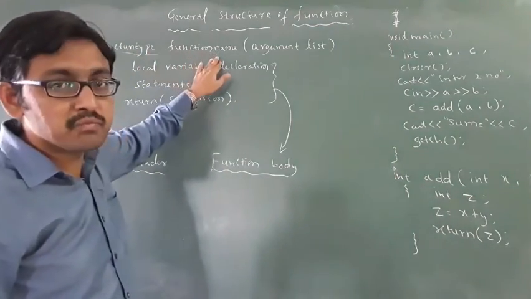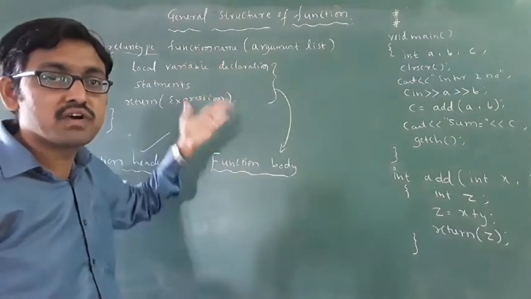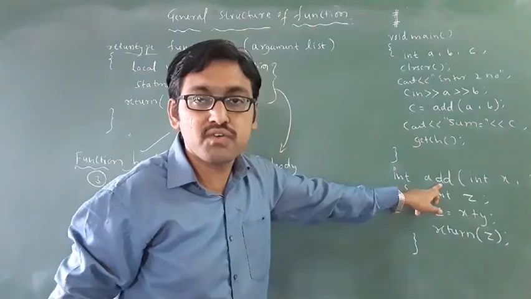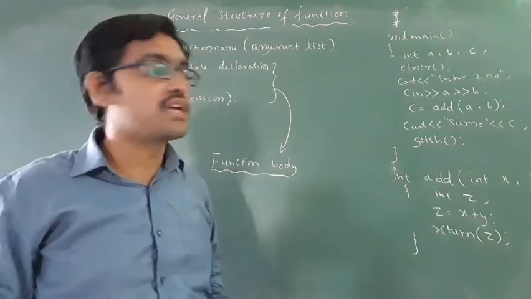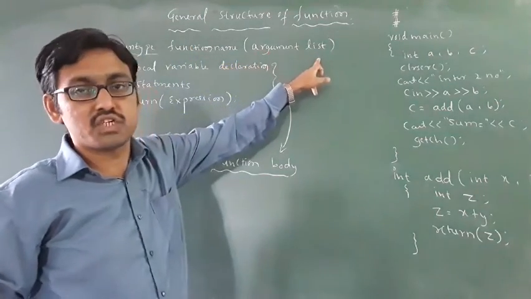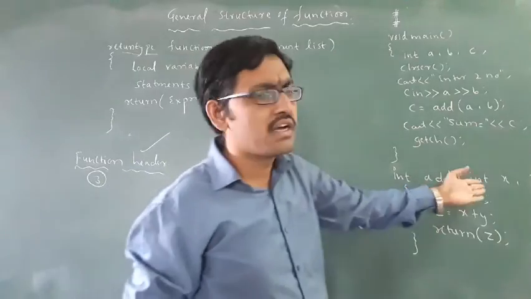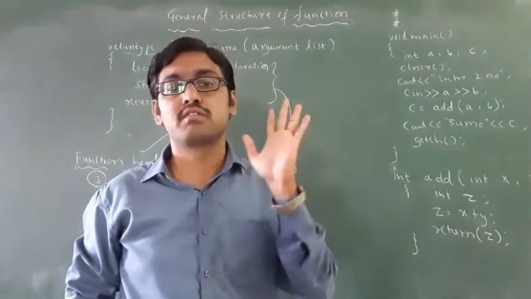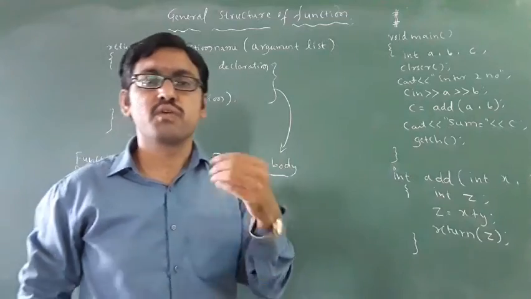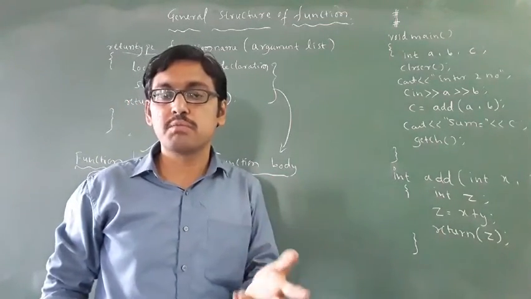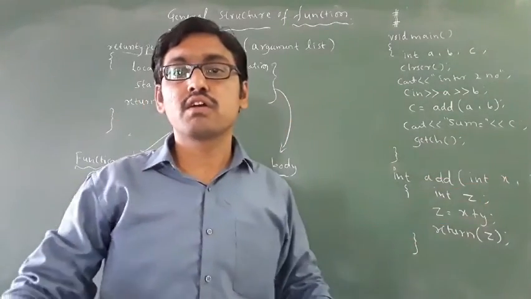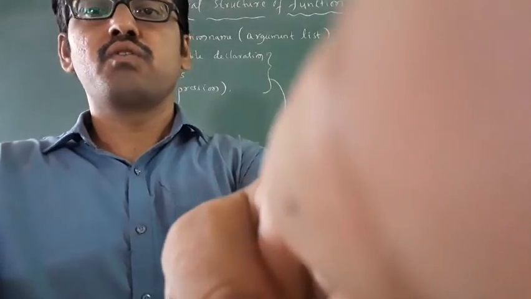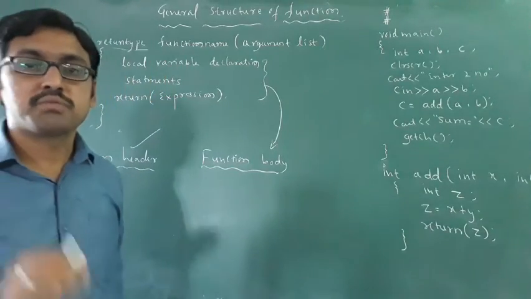Then the function name. What is the name of it? It describes the name of the function. Which is the function name here? I am using add as the function name. Got it? Then next, it consists of an argument list. What is an argument? An argument is nothing but variables. Here I am using int x, int y. Without a data type you cannot write any variables. Got it? You have to remember this.